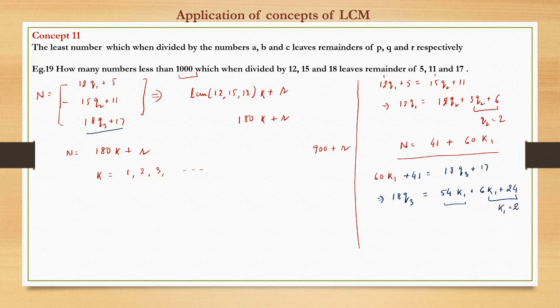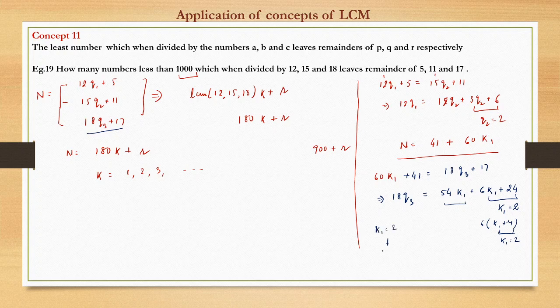So we'll put k1 equal to 2 here. Those of you who find this too difficult, you can just take this multiple also, 6k1 plus 4. Now this has to be a multiple of 3. For this to be a multiple of 3, we have k1 equal to 2. This way you can do. So k1 is equal to 2